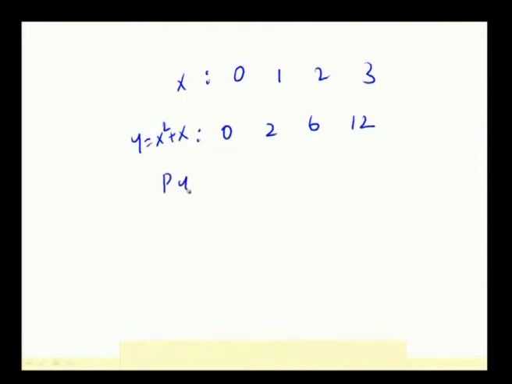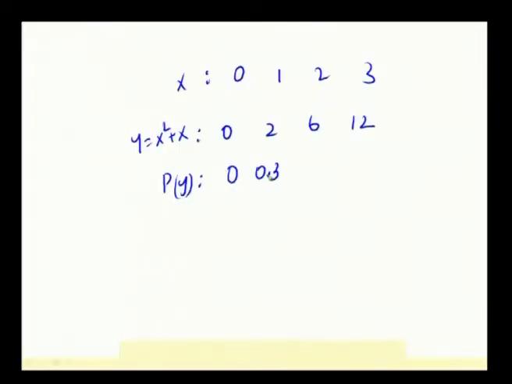So, the probability function will never change whatever the change happens to be to the random variable. The corresponding probability values are 0.1, 0.3, 0.4 and then 0.2. We have to find out the expectation of this particular random variable y. So, y into p of y we have to find out.